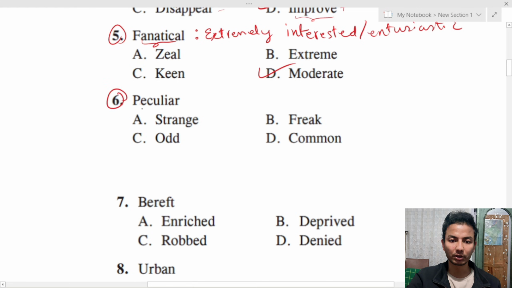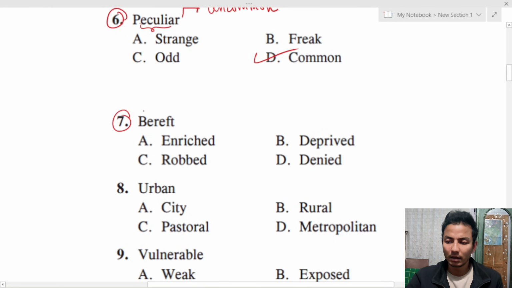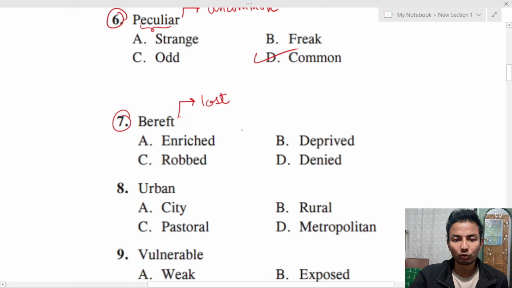Question number 6, peculiar. Peculiar is something or someone which is uncommon. So the word which is opposite to peculiar here is common. Okay, next, bereft. Bereft is someone or something which is lost. So out of all these 4 options, the only word which is opposite to bereft is enrich.